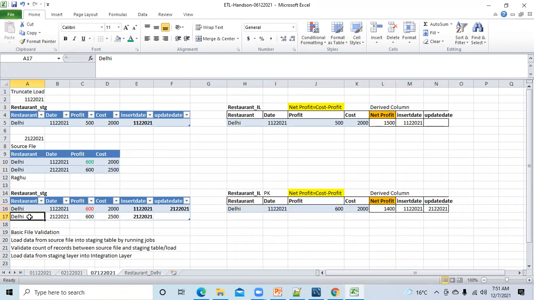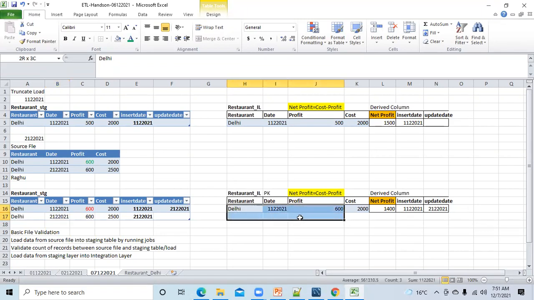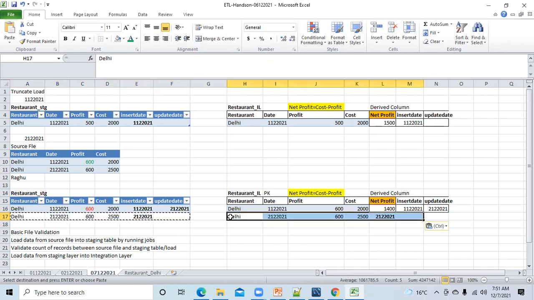Then it will scan the second record. It will hit the primary key. Here the primary key is date 2nd December 2021. It will check in its table whether it has data of 2nd December or not. Here 2nd December data is not present. If that particular date data is not present, there is no confusion. It will copy from here and directly paste here. There is no confusion.